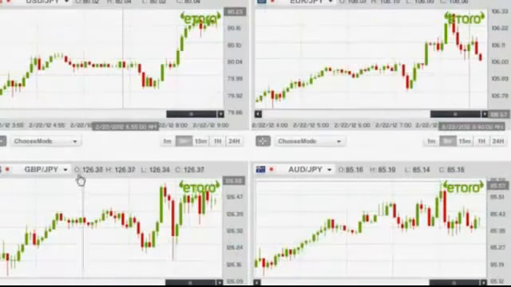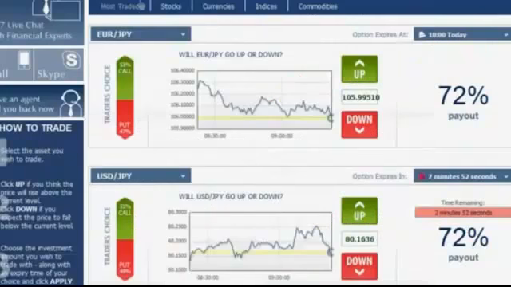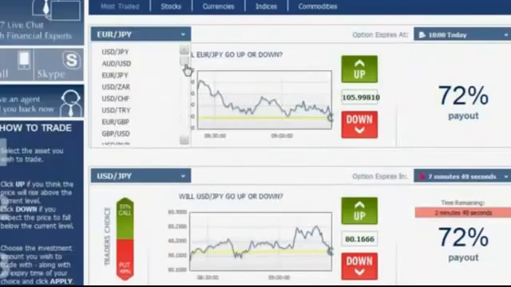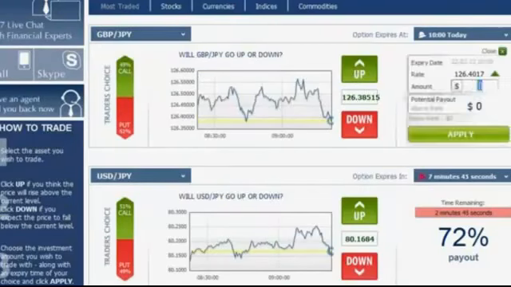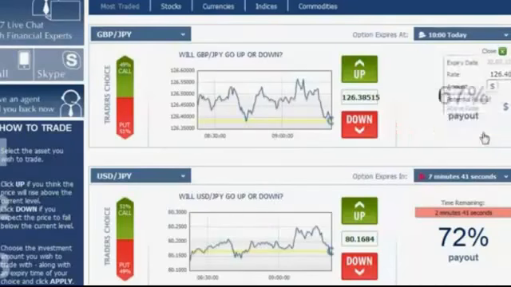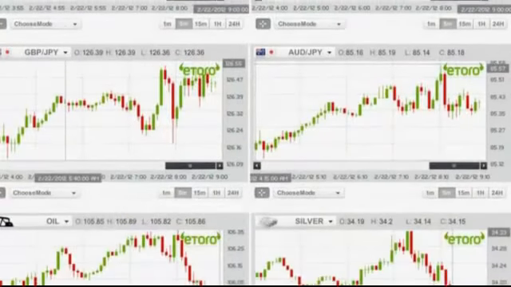We go back to the graphs, and we have here the GBP versus the Japanese yen. This graph as well is going from this point all the way up here. It has its ups and downs, but it's an upwards going trend line. We go back to the platform, choose the GBP versus the Japanese yen right here. Since it's going up, we click up, enter $100, click apply, approve, and we wait for the confirmation, voila, exit, and go back to the graphs.